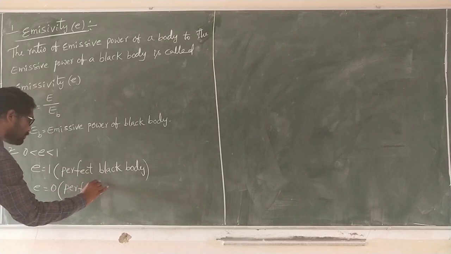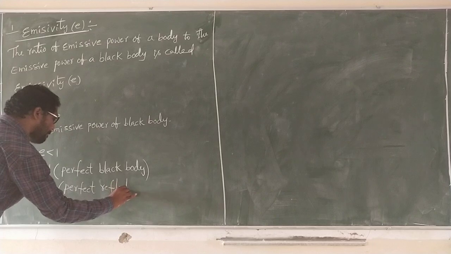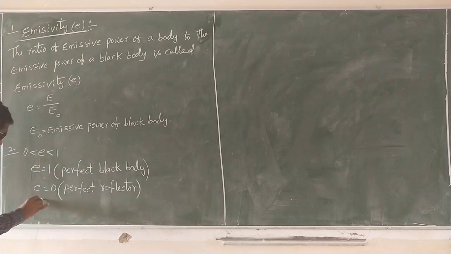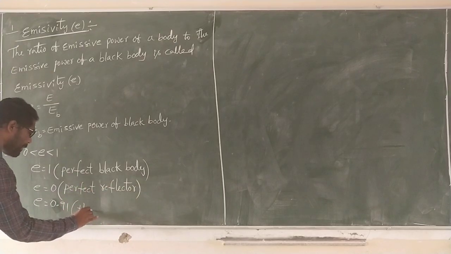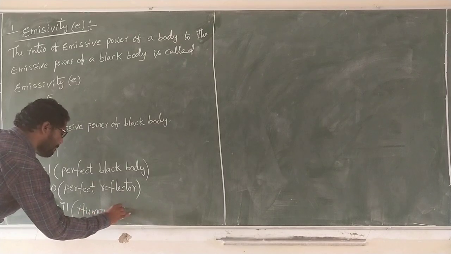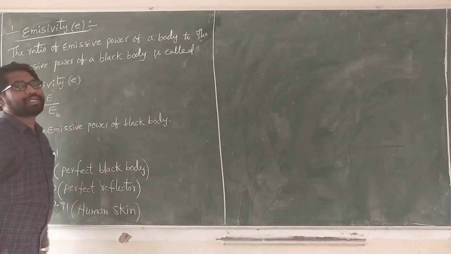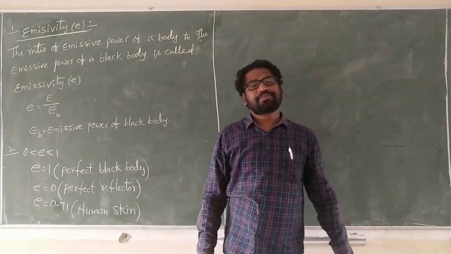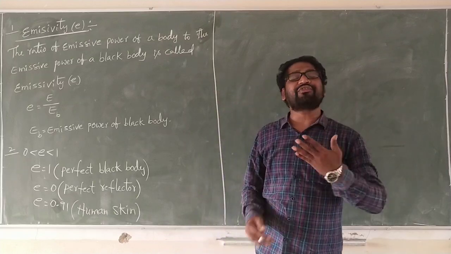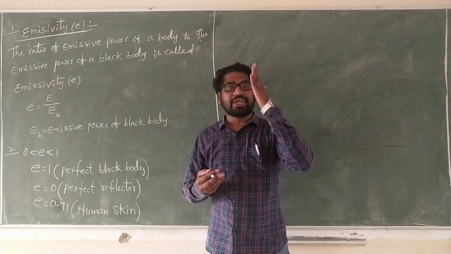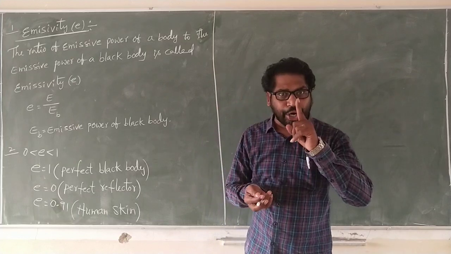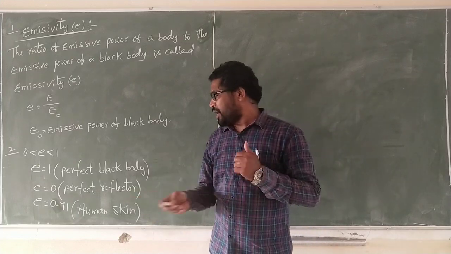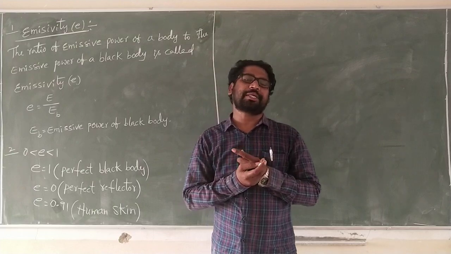Perfect reflector, E is equal to 0. Human skin, E is equal to 0.97. The emissivity is different for different bodies. The emissivity is maximum for a black body and minimum for a perfect reflector.